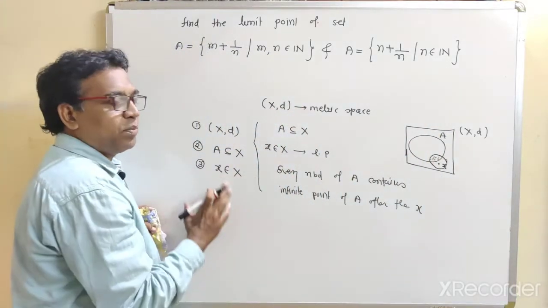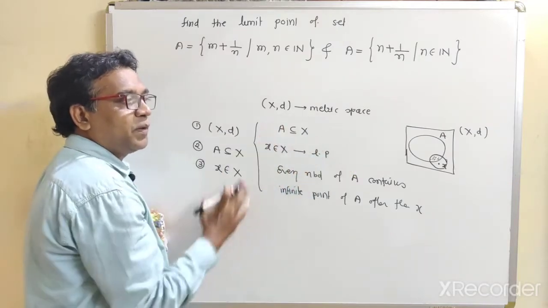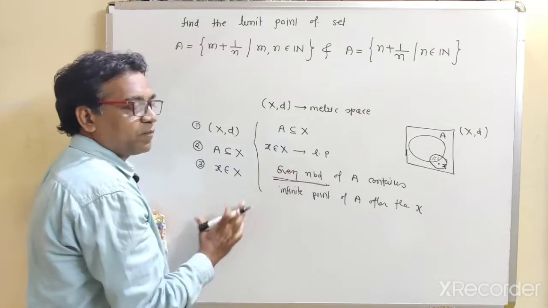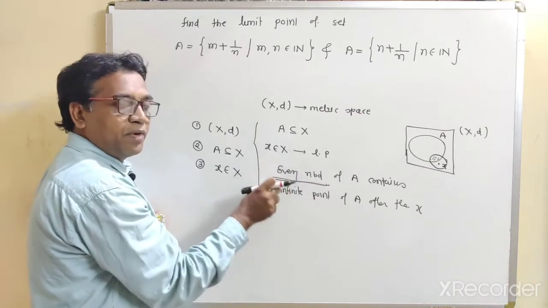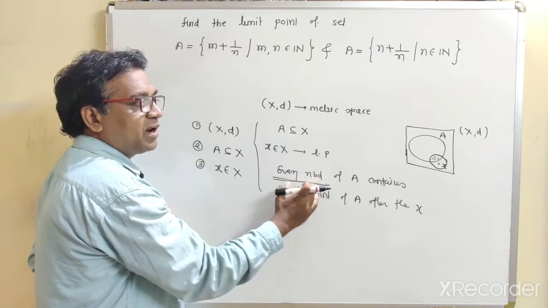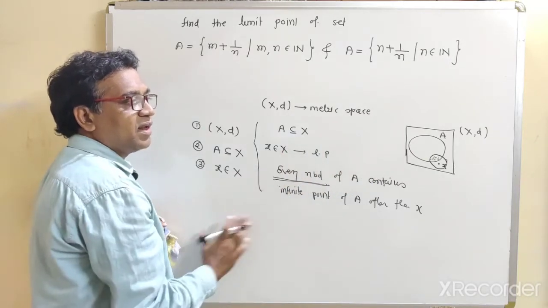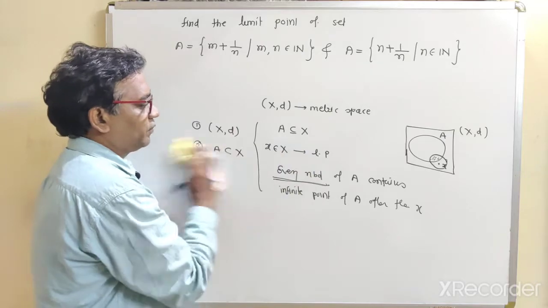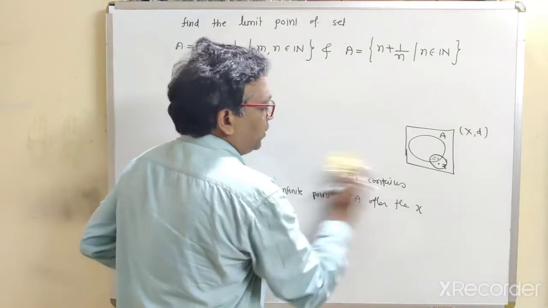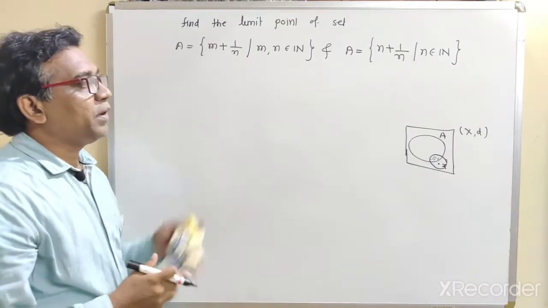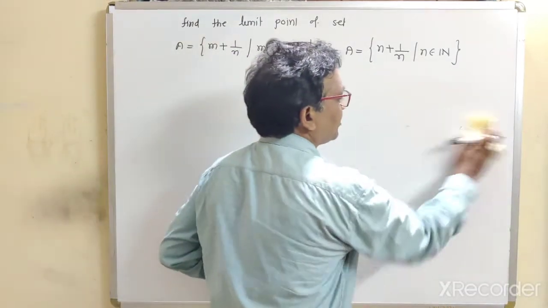What is the definition of limit point? x is called the limit point. Limit point means we have to take some neighborhood, and we require every neighborhood. Every neighborhood contains infinitely many points of A other than x, then it is called the limit point. Now in the previous video, we have seen some example on the limit point. Now let us take one more example.